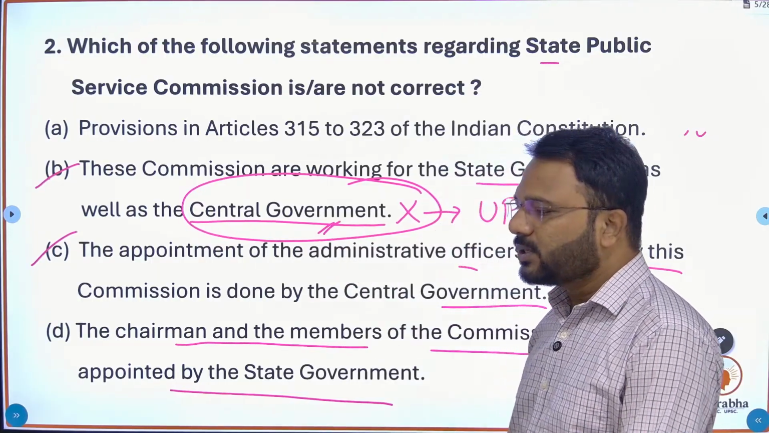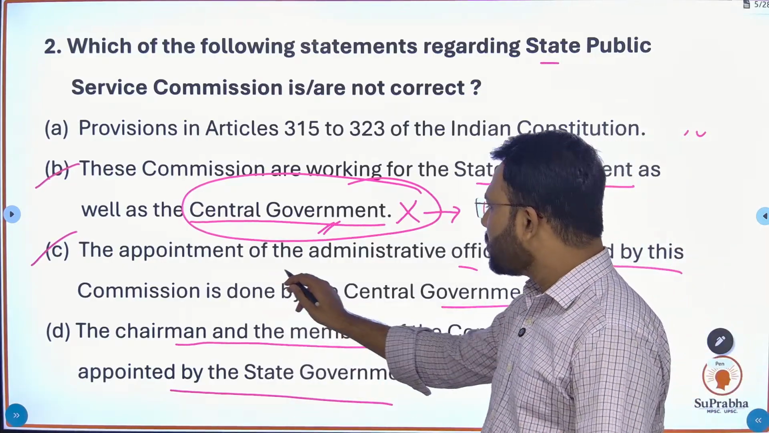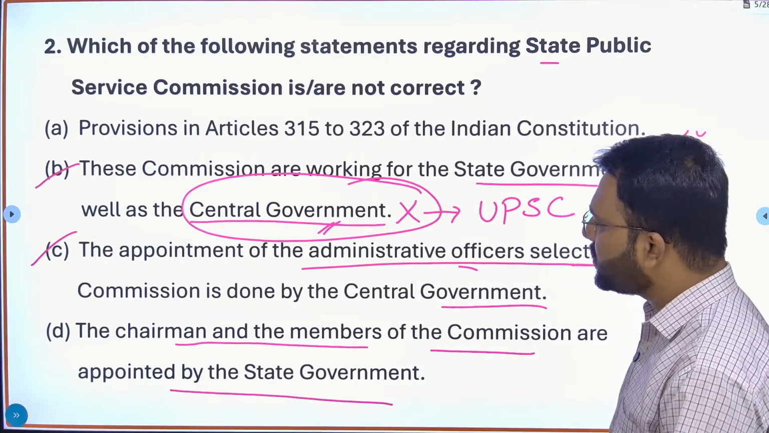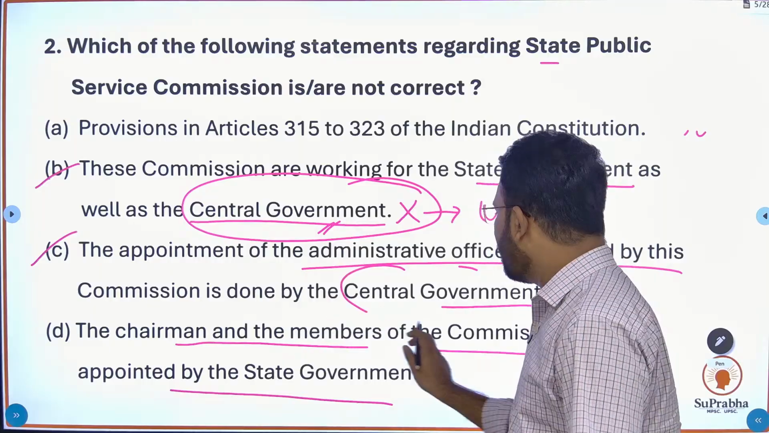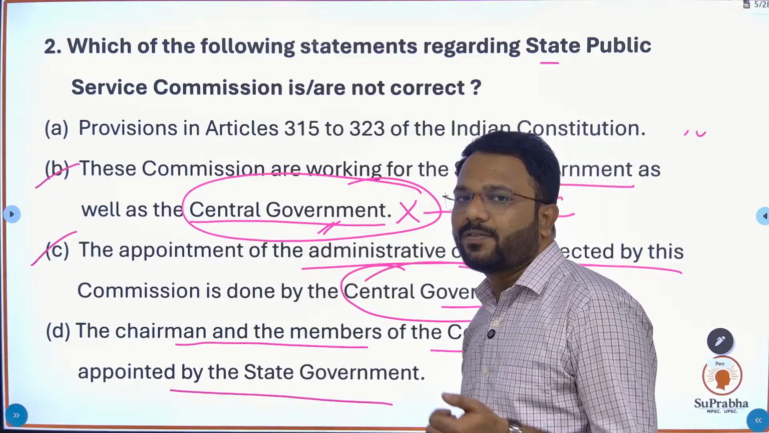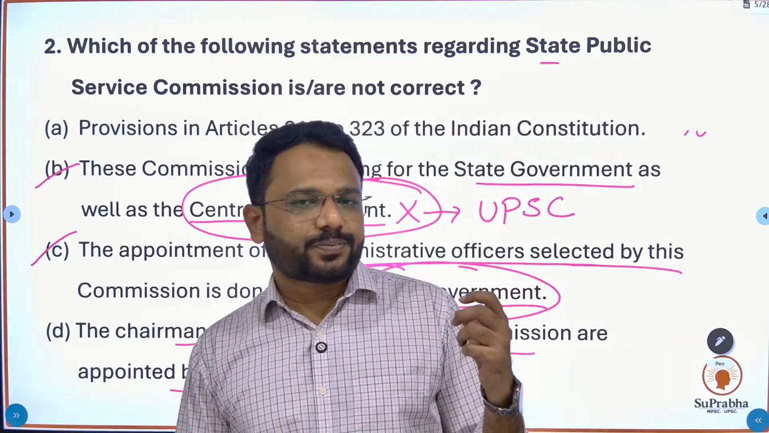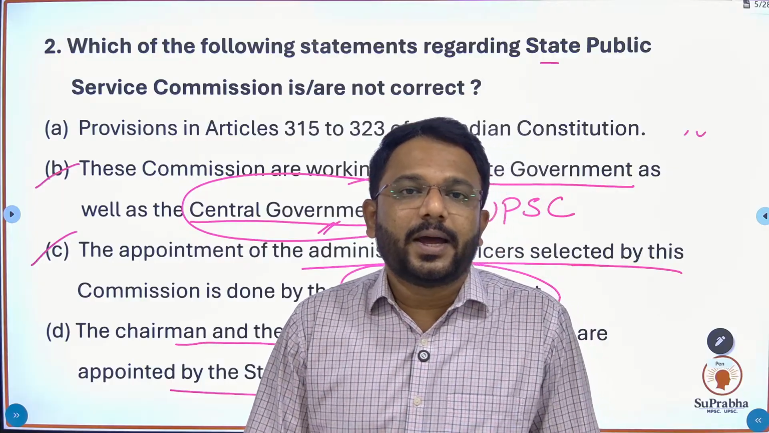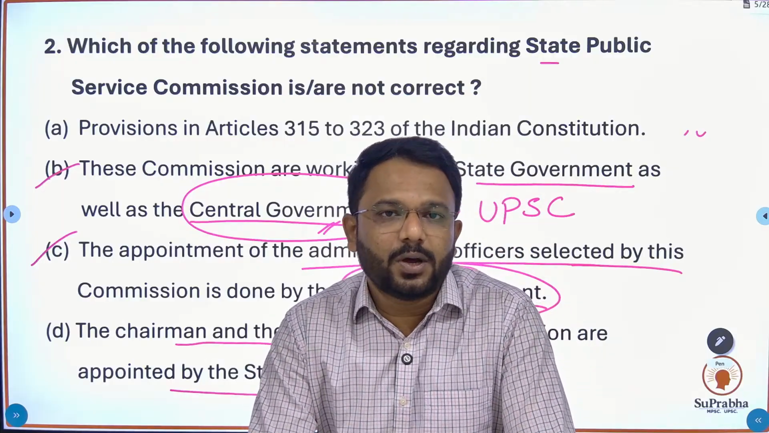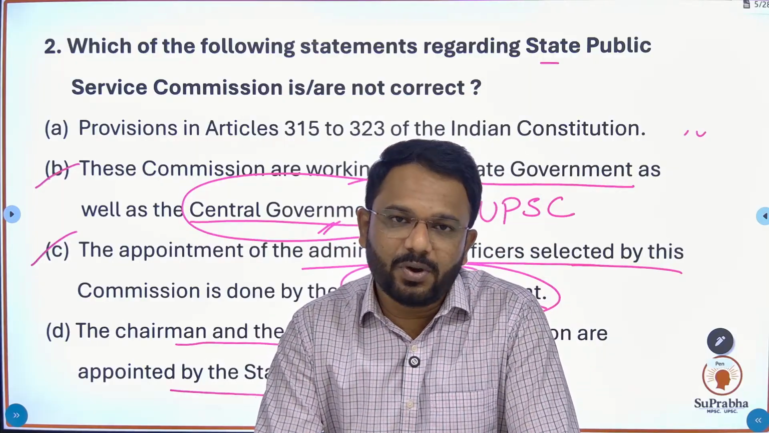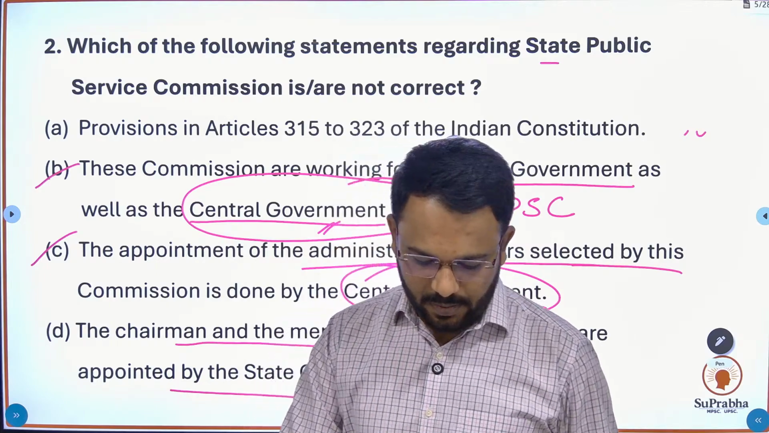Why is the third option wrong? The appointments of the administrative offices selected by this commission is done by central government. Okay, so as we have understood in the explanation part, this appointment is done by the state government and not by central government.